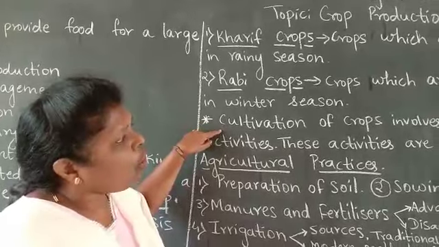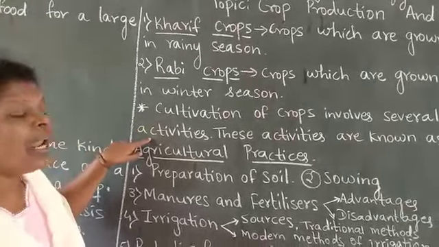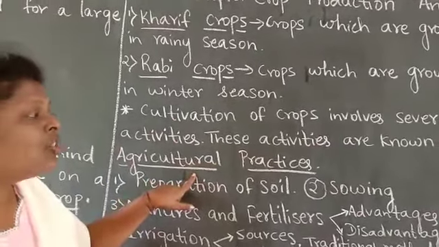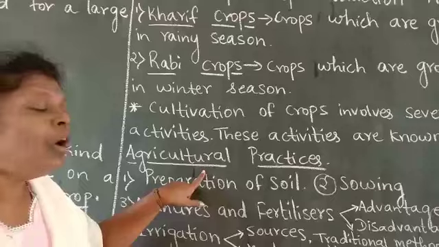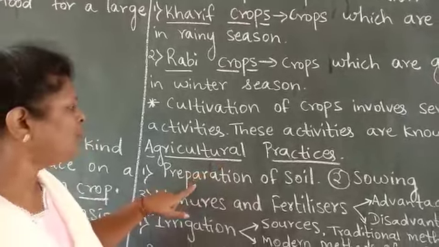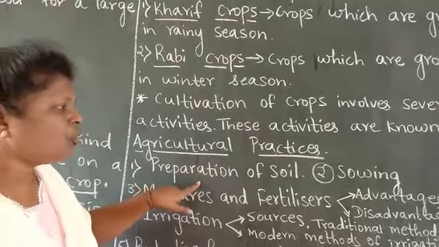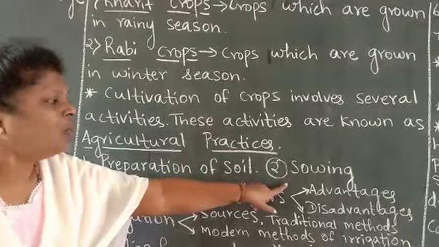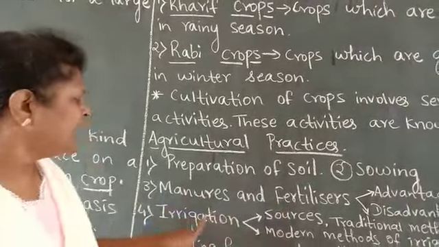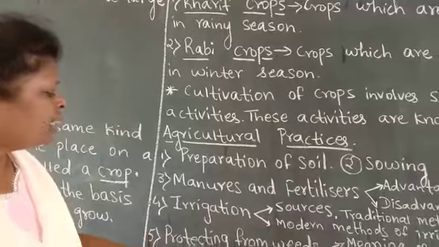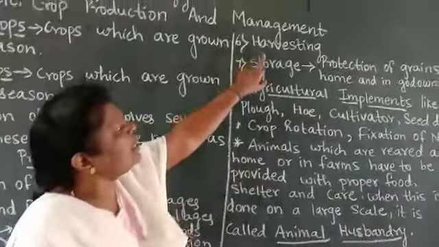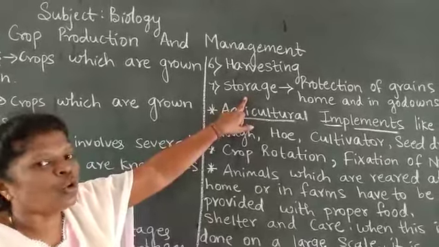Now, cultivation of crops involves several activities. These activities are known as agricultural practices. So, the farmer follows these agricultural practices. Now, the first step of these practices is preparation of soil. Second one is sowing. Next one is manures and fertilizers. Next is irrigation. Next is protecting from weeds. Next is harvesting, and last one is storage.